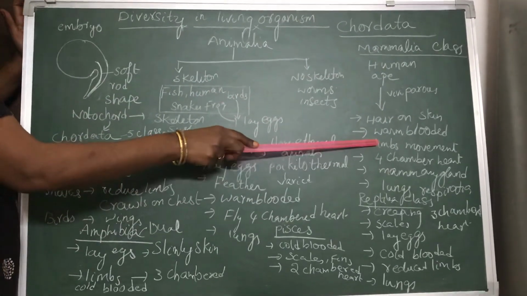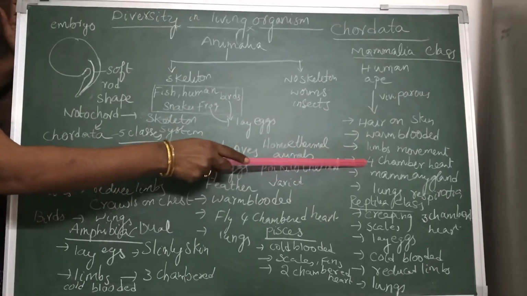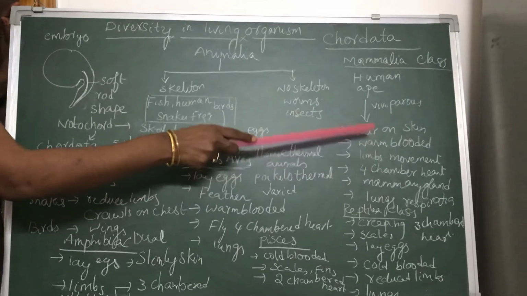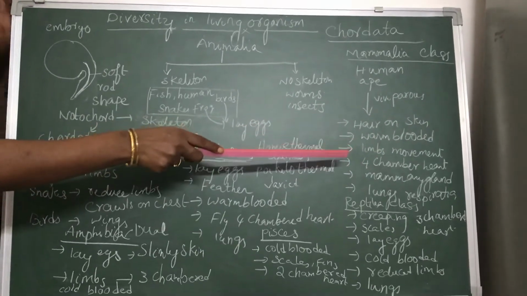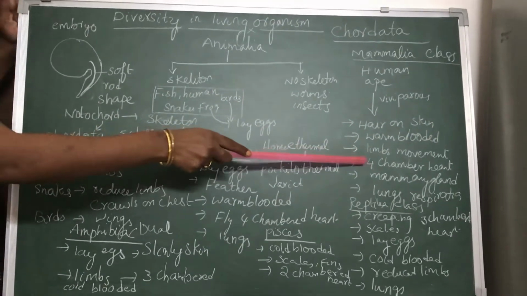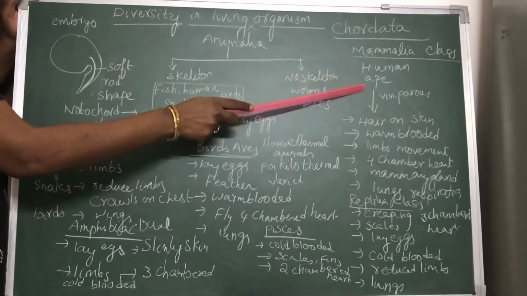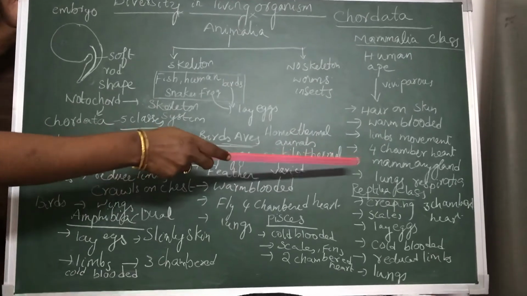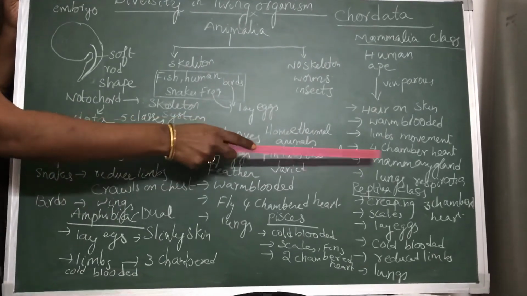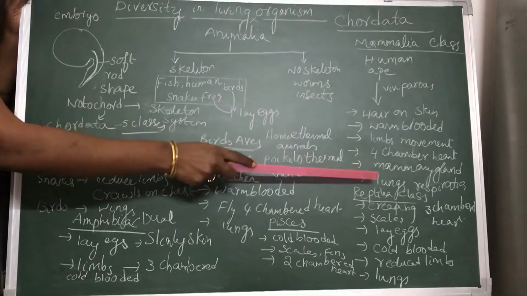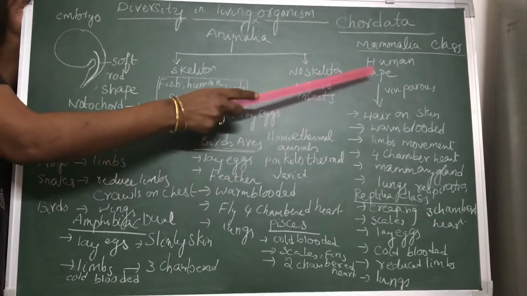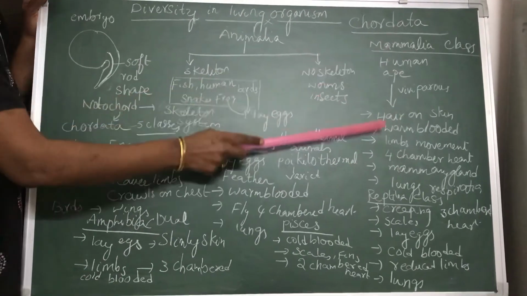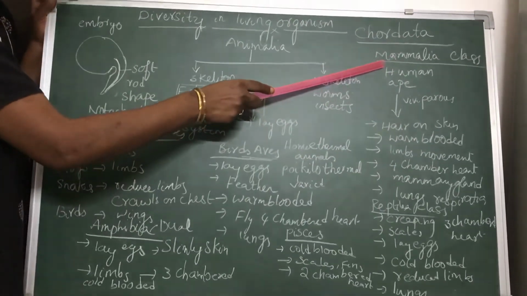They move with the help of limbs, and they have a 4-chambered heart. Every heart consists of some room-like structures, which are partitions. We call them chambers. Apes and human beings have a 4-chambered heart. They have mammary glands. The mammary glands produce milk, and they feed their young ones with milk. That's why this group of animals is placed under a class called Mammalia.